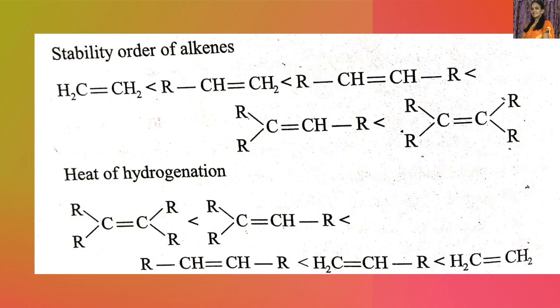So this one, which is more stable, has lesser heat of hydrogenation. So the same thing we wrote here. The tetrasubstituted alkene has lesser heat of hydrogenation when compared to trisubstituted alkene, which has a lesser value when compared to disubstituted alkene, which has a lesser value when compared to monosubstituted alkene, which has a lesser value when compared to the alkene without any substituent. Okay.